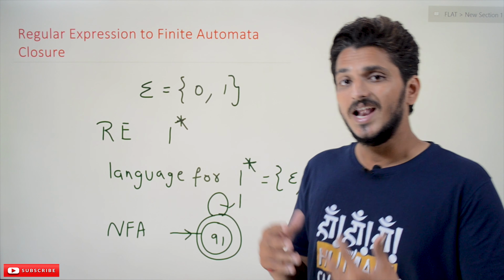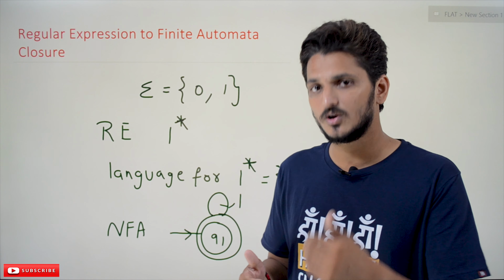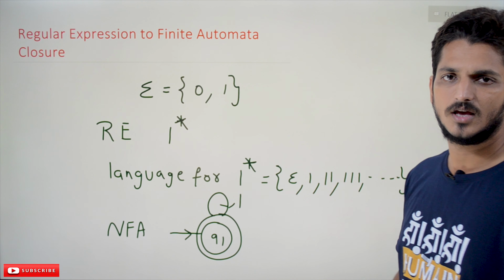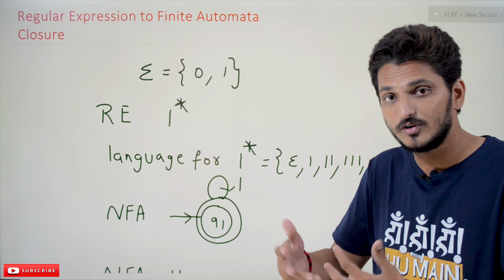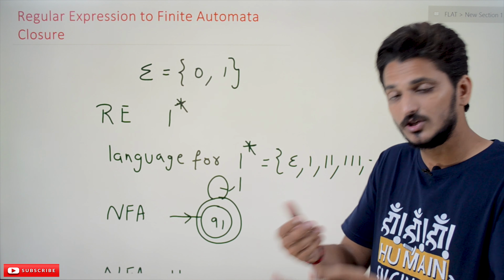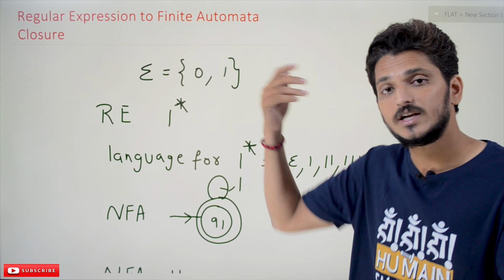Coming to today's class, let's take a few examples and understand how regular expressions are written using closure properties and how they are equivalent to finite automata. Given alphabet sigma equal to {1}, over this alphabet the regular expression given is 1 star. In our previous classes we discussed regular expression operators. What will the star operator do? We call it the closure operator, and it takes 1 as many times as possible, according to your input string. You can take 0 times, 1, 2 ones, 4 ones, 10 ones, an infinite number of ones.